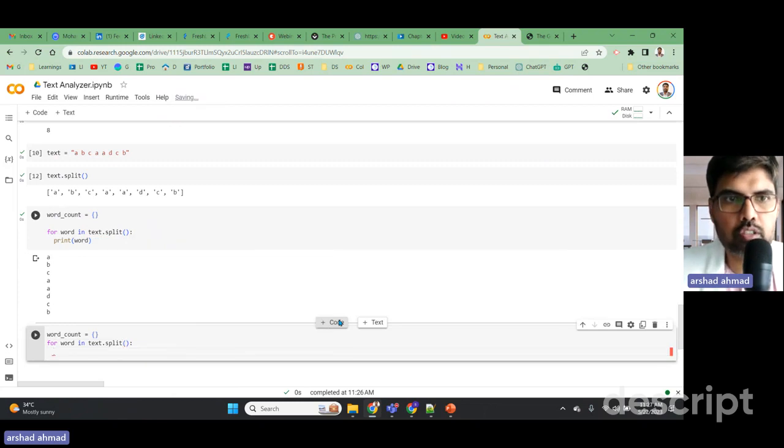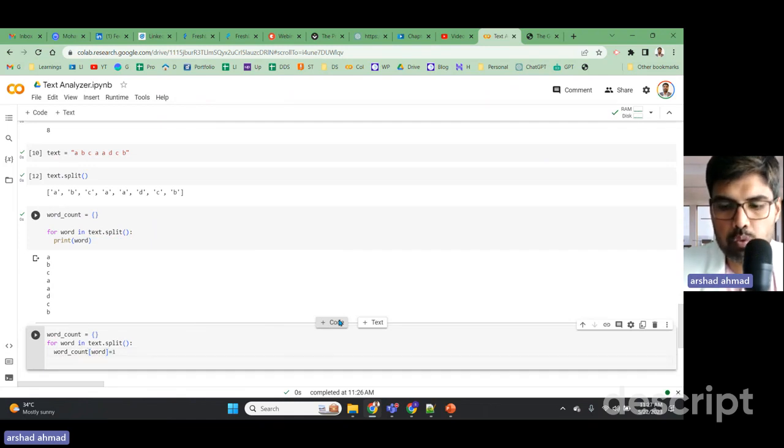Then we are going to use the same logic. We are going to assign to the word count. For every word, we are just going to assign one, and we are going to print word count.